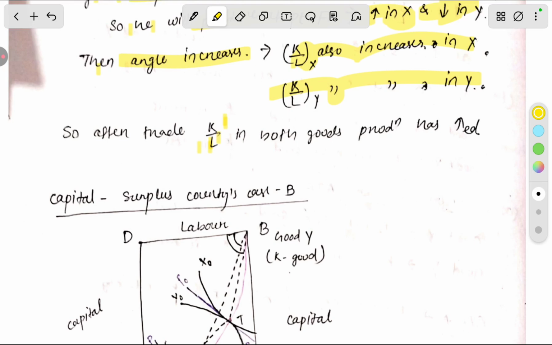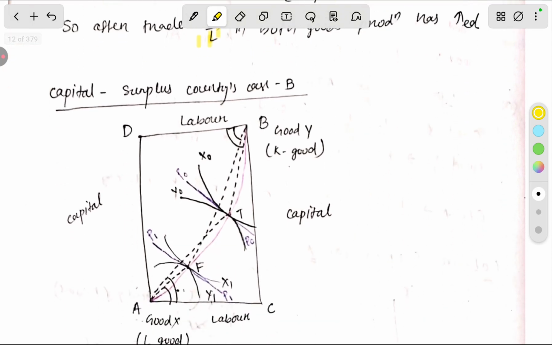Let's suppose another case, country B. Country B is a capital surplus country. Now the diagram is like that. This is the contract curve. It is producing before trade at point T. The capital labor ratio to produce good X is equal to the angle TAC, and the capital labor ratio to produce good Y is equal to the angle TBD.